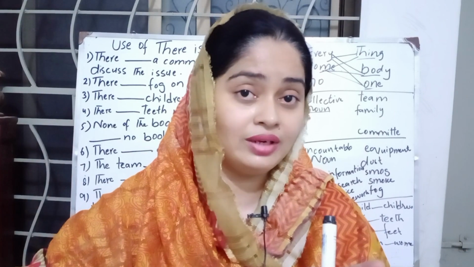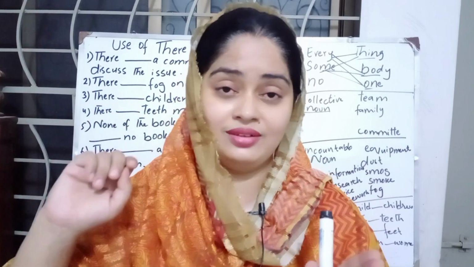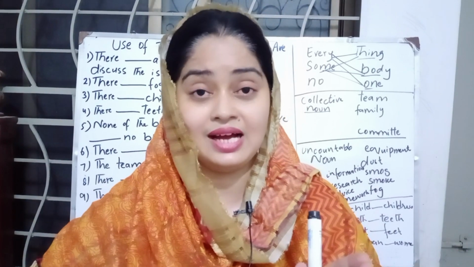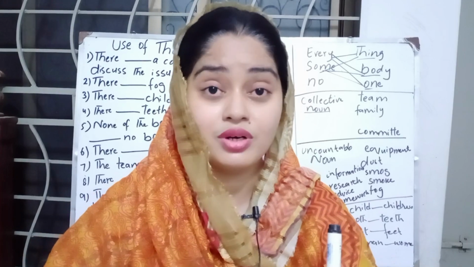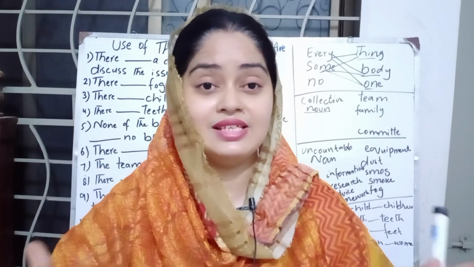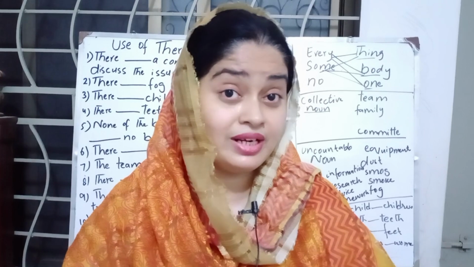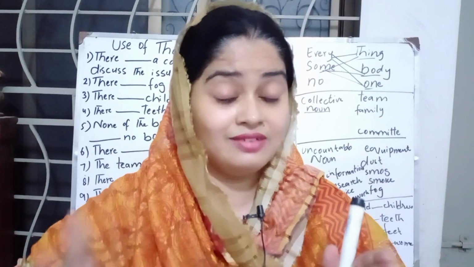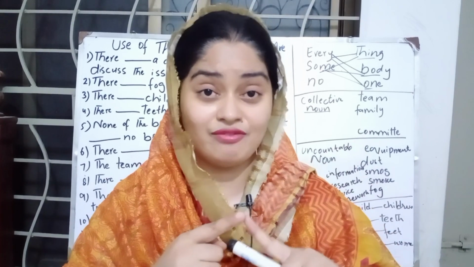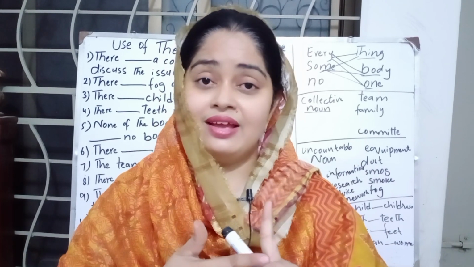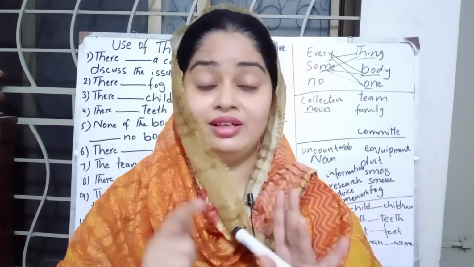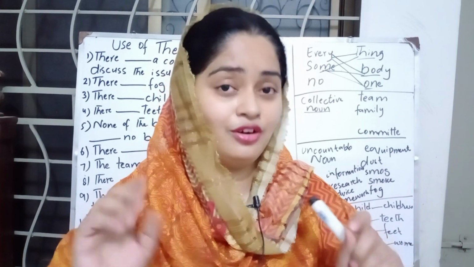There is no one, there was no one, there is something in the glass, there is something in the book, everybody is cheering. So we have to utilize there is when the subject is everything, everybody, everyone, something, somebody, someone, no one, nothing, nobody.